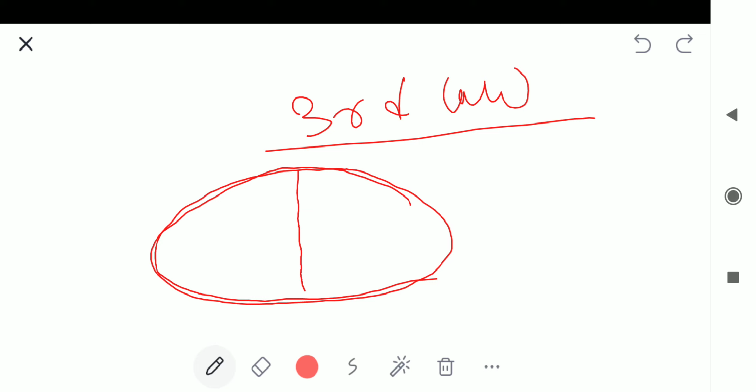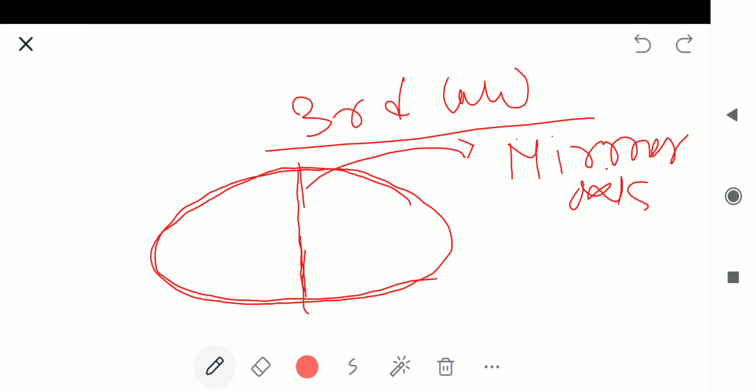This is defined as the minor axis, and this is the major axis.